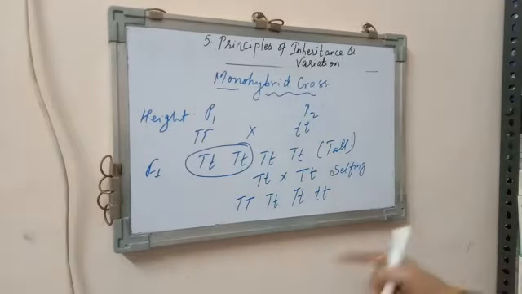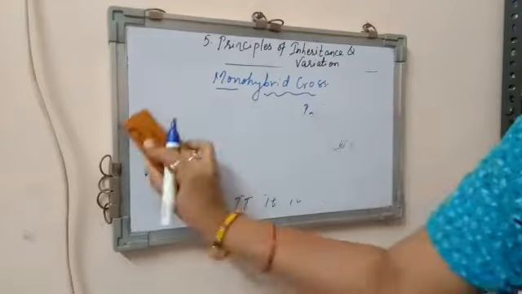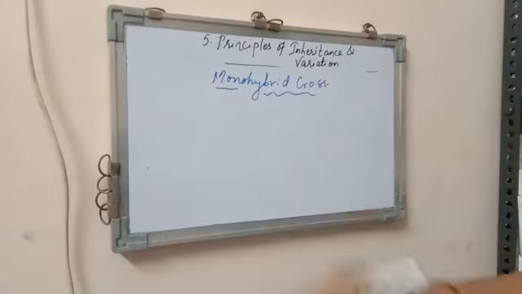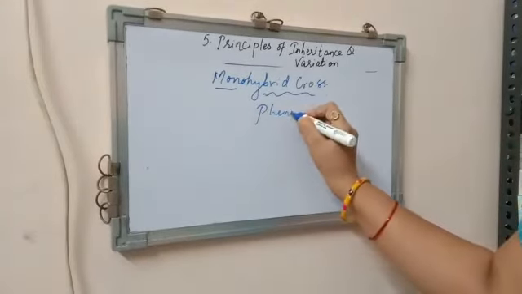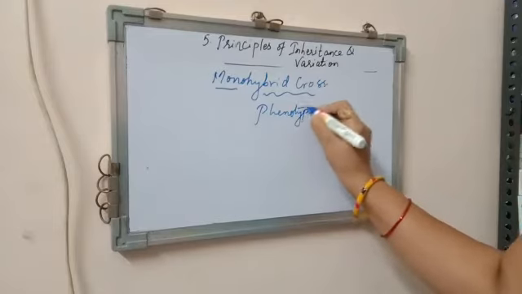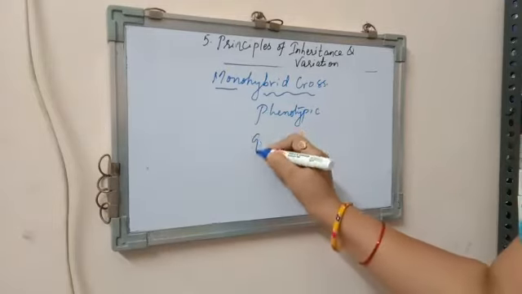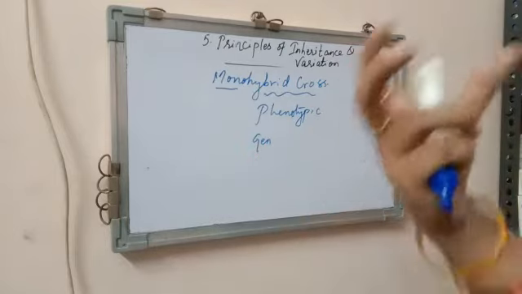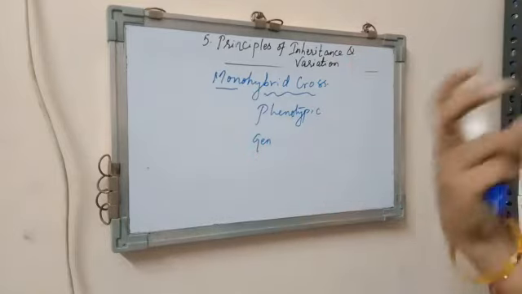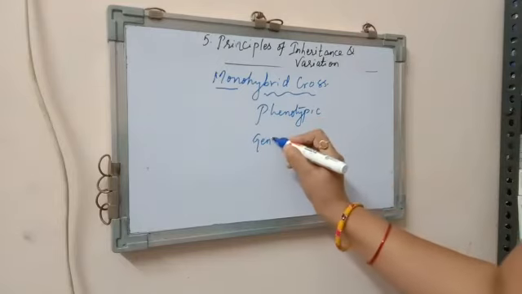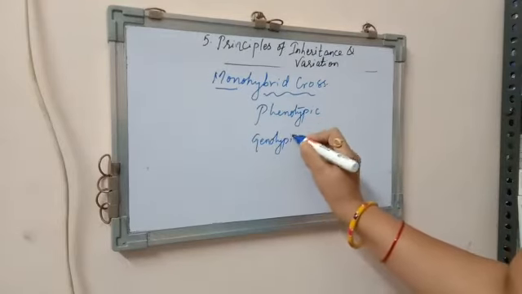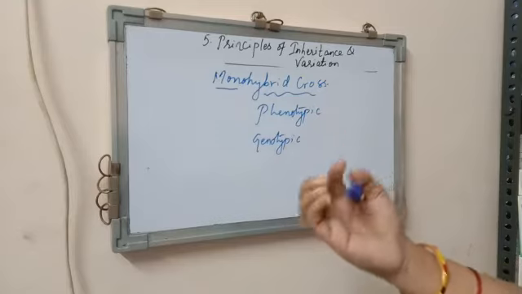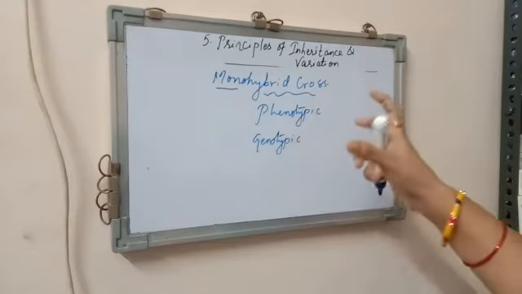So from this cross, children, we got two ratios. What are those two ratios? One is the phenotypic ratio. Phenotypic ratio is how the offspring appear externally, whereas the genotypic ratio symbolizes the genetic makeup of those particular gametes.